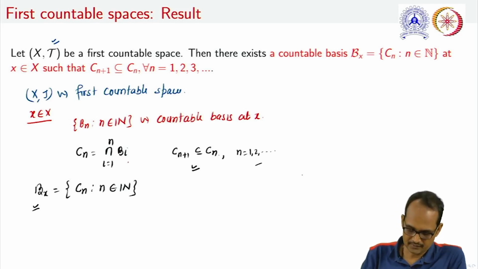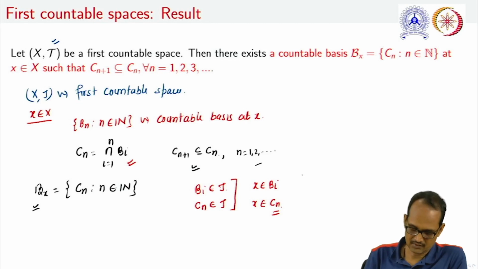Note that from this definition, Cn is a finite intersection of Bi's, and every Bi belongs to tau, so we can conclude that Cn is also open. Also x belongs to Bi, therefore x is also a member of Cn. So actually this Bx is a collection of open sets containing x.